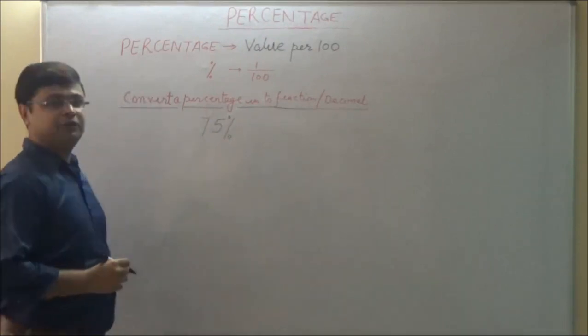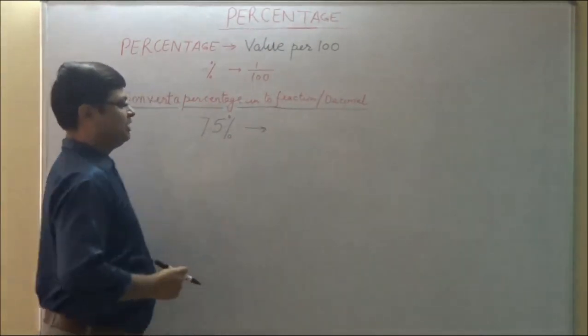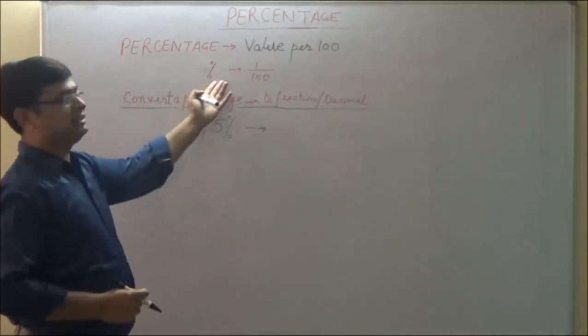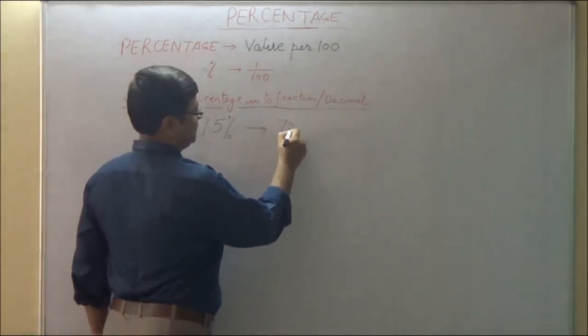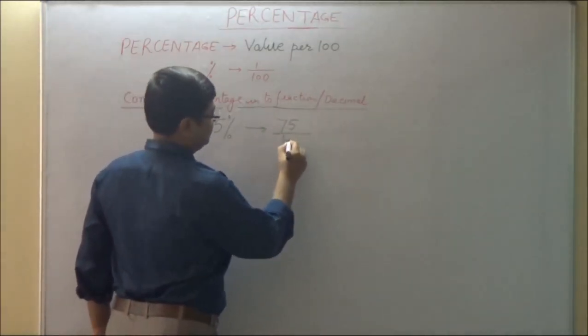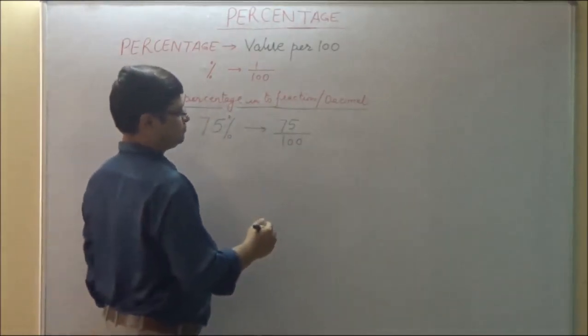Now suppose we are given 75% and we need to convert this into a fraction. So how can it be converted? We know the percentage sign means 1 by 100. So 75% means 75 over 100. You can simplify this as well.